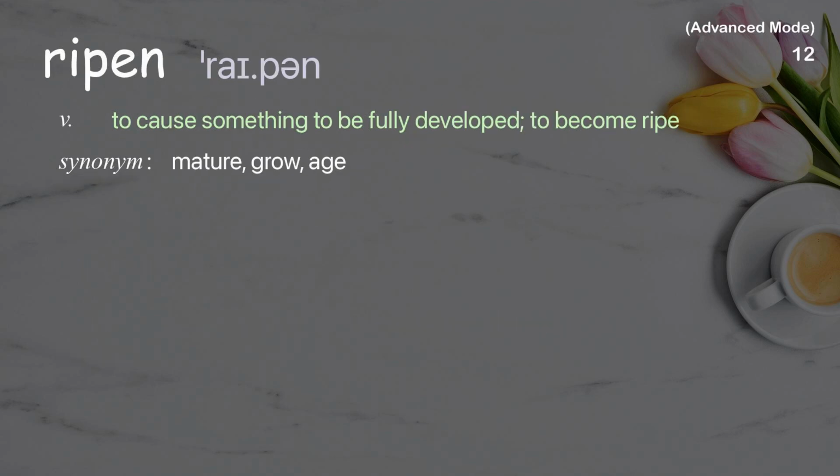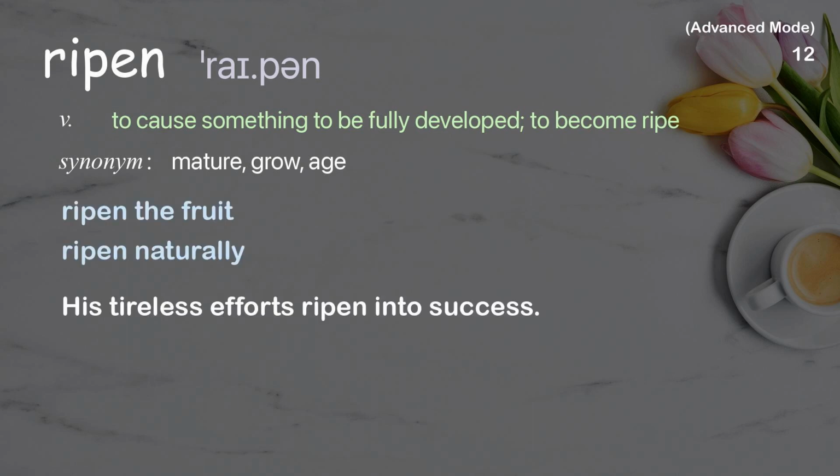Ripen. To cause something to be fully developed, to become ripe. Examples: Ripen the fruit. Ripen naturally. His tireless efforts ripen into success.